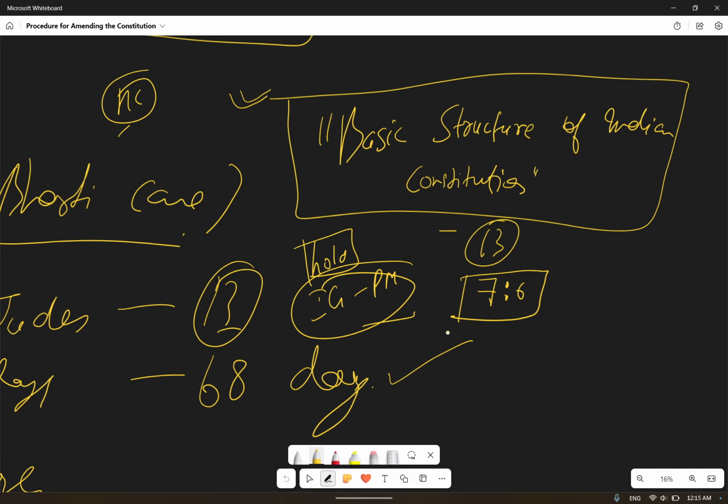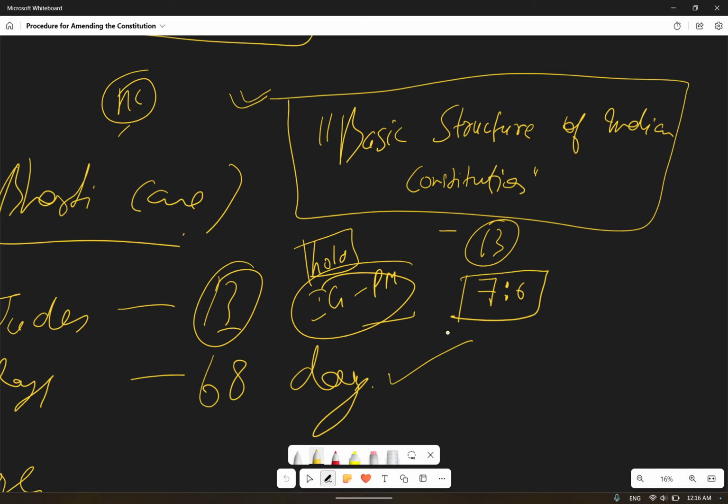Okay. Then after that, emergency was imposed in the country. Various changes happened in the constitution. Then the 39th amendment happened.